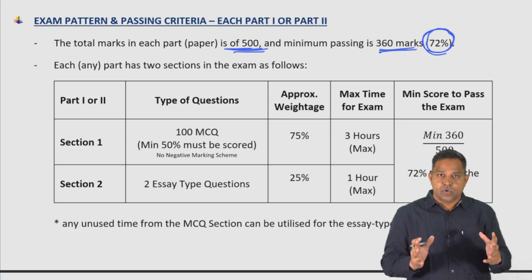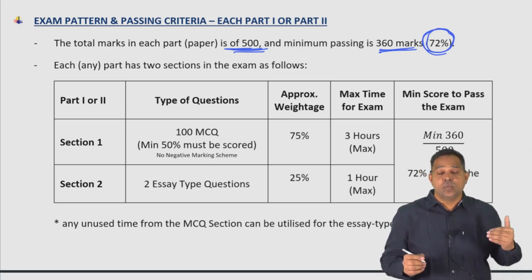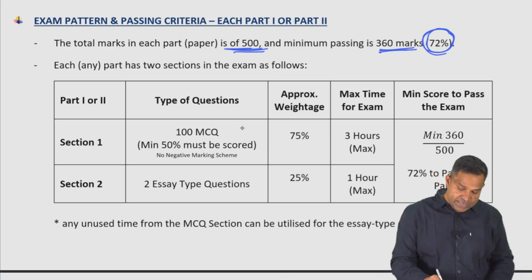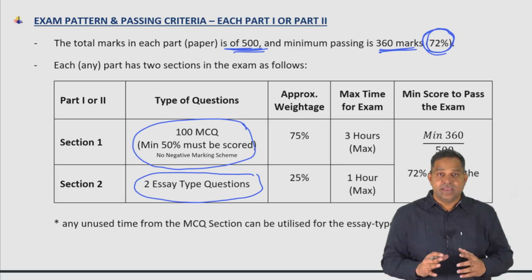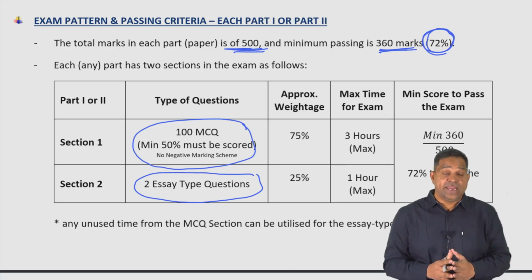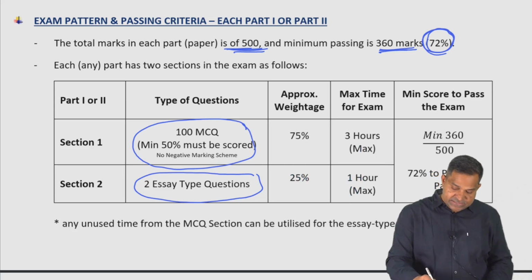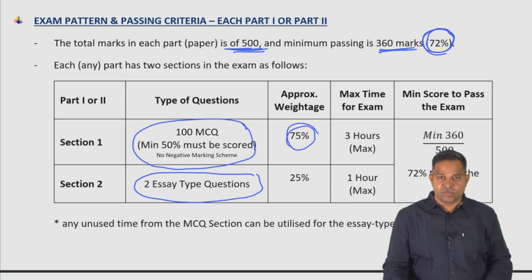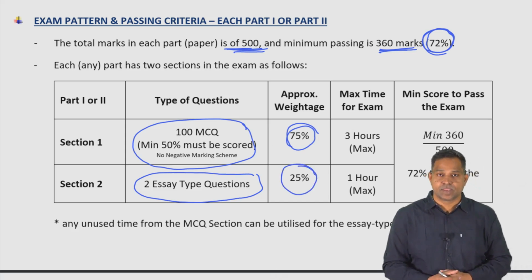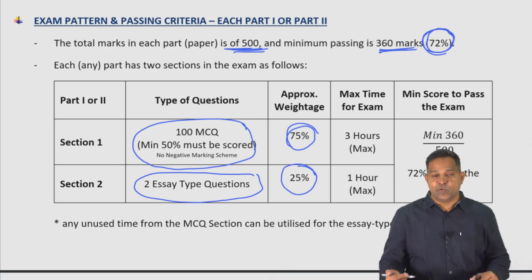Any part or any section is in two parts. One part would be the MCQ section and the other part would be essay type questions. There will be 100 MCQs and you have to get correct a minimum 50% of your MCQs right. There is a 75% weightage to MCQs and a 25% weightage to essay type questions. There will be 2 essay type questions.